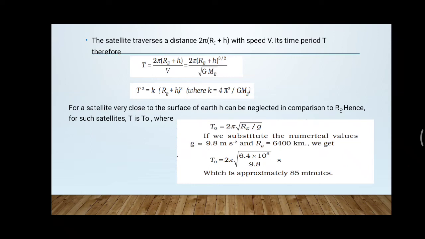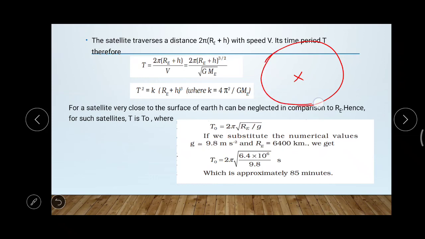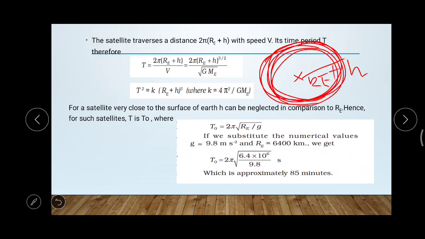Now you are considering a satellite. Suppose this is the center portion of the Earth, and a satellite which is revolving around the Earth in a circular path has a radius of R E plus H. Then the length of the path covered will be 2 pi into Re plus H, the circumference of the circle. So 2 pi into Re plus H.